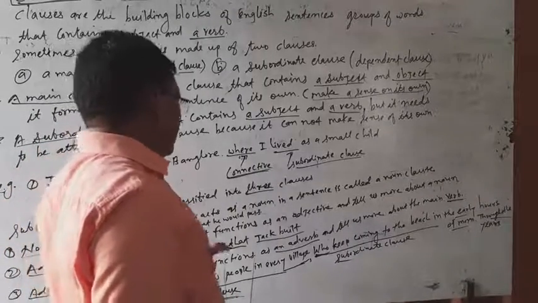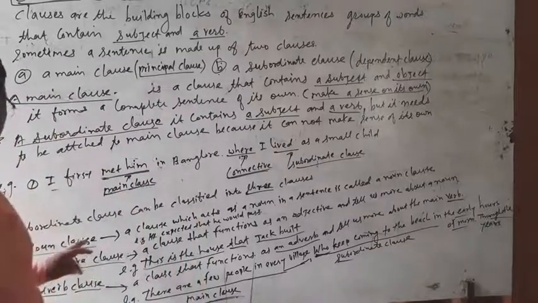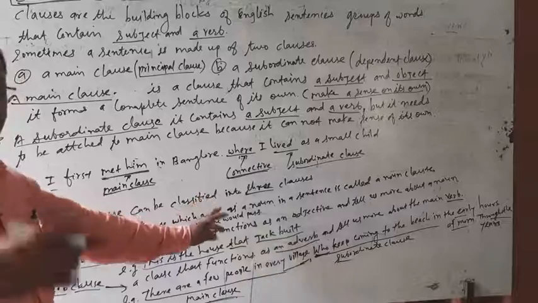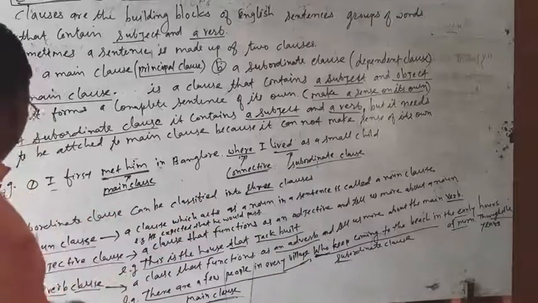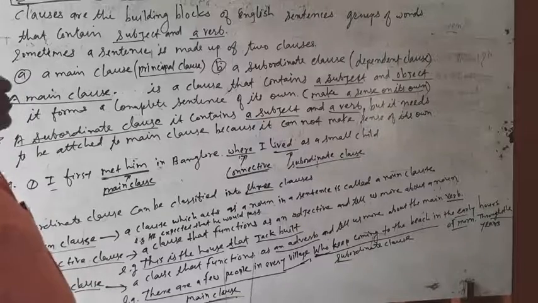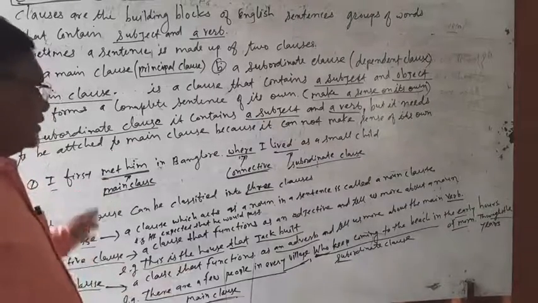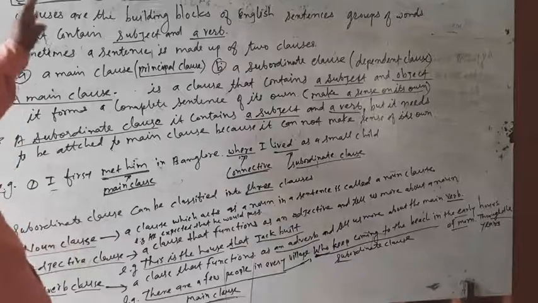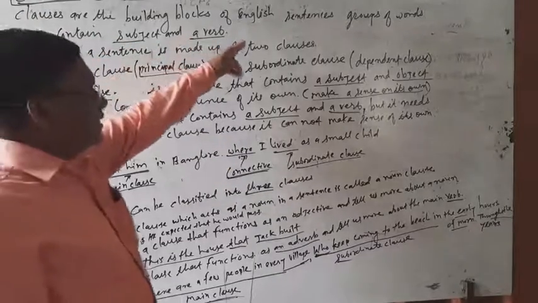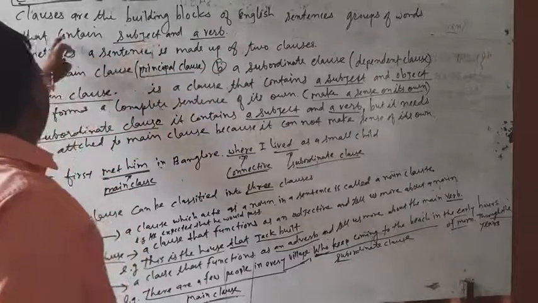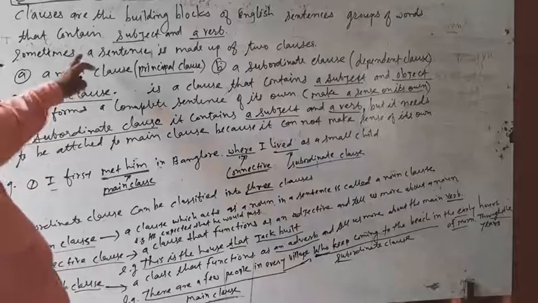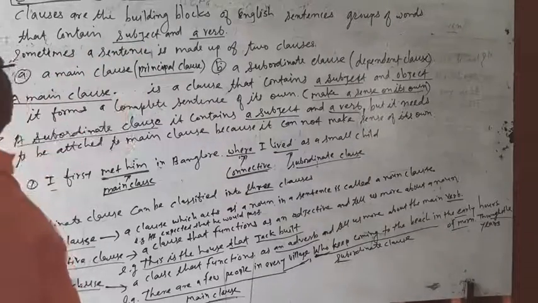So these are the examples of noun clause, adjective clause, and adverb clause. Subordinate clauses can be classified into three: noun clause, adjective clause, and adverb clause. Clauses are the building blocks of English sentences, groups of words that contain a subject and a verb.